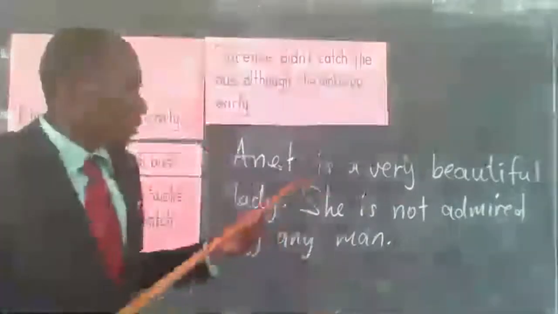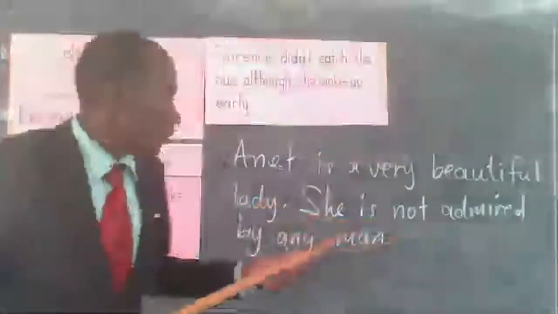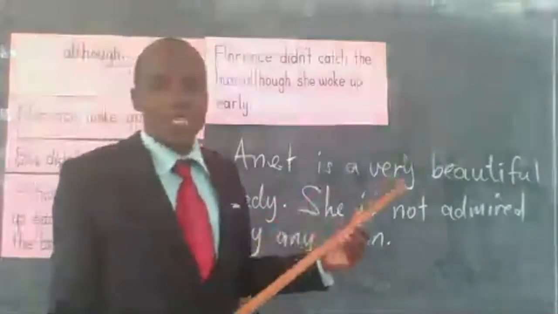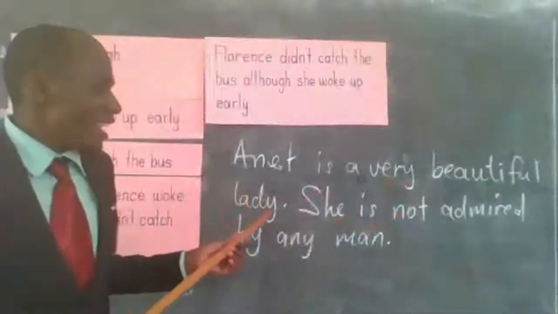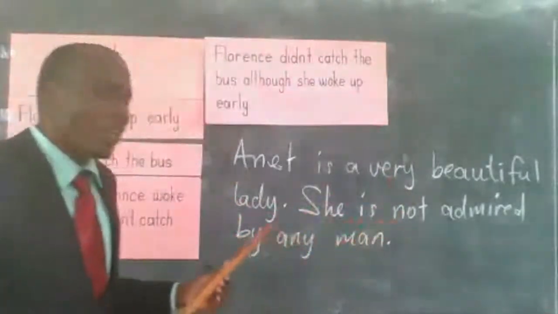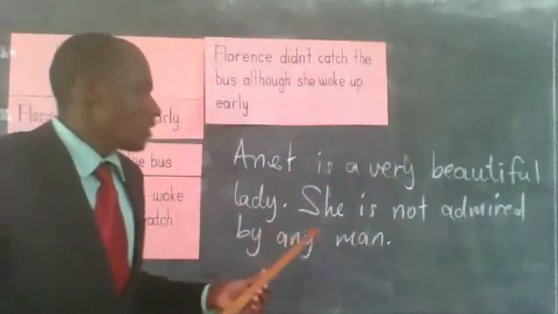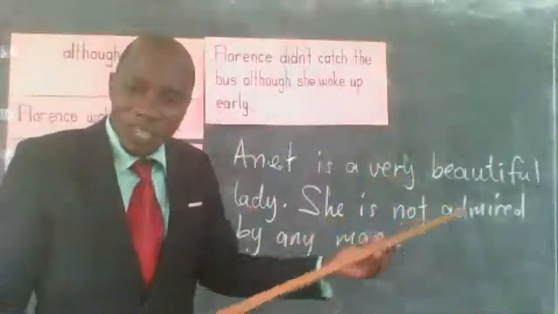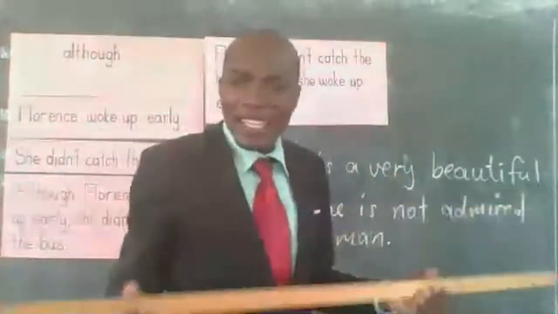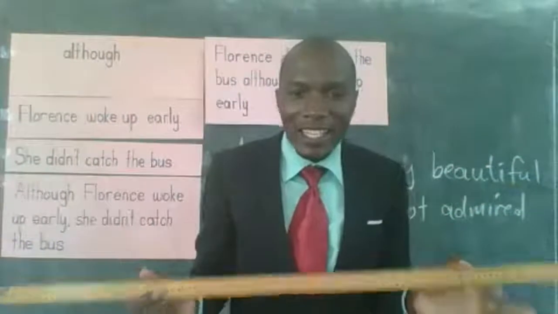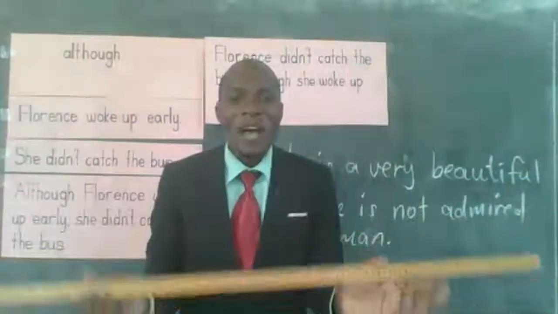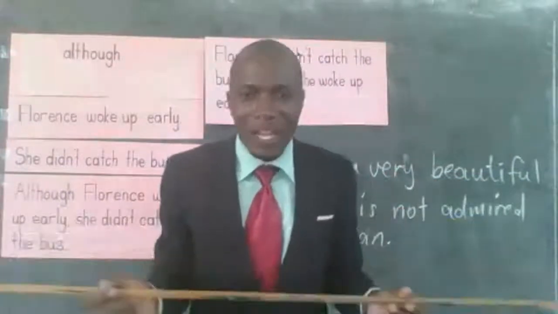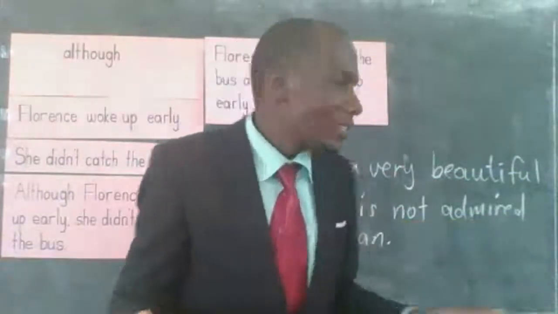So when you're joining these sentences, you have to ensure that you begin with what we call although, if you're using it at the beginning. Although Annette is a very beautiful lady, she is not admired by any man. That is how it applies. Although Annette is a very beautiful lady, she is not admired by any man. That's very unfortunate. So, similarly, we can use it in the middle of the sentence.